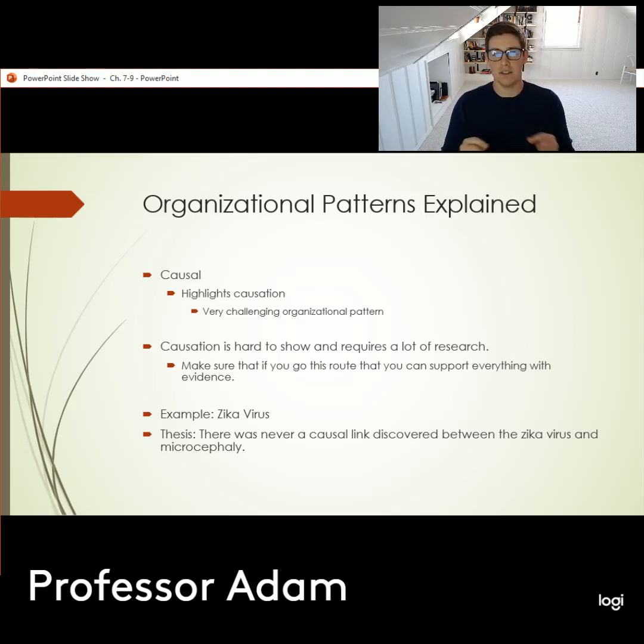And this is where a lot of the miscommunication about causation comes into play. Because in order to prove causation, you have to prove to within above 95% probability that when you do this one thing, this effect is going to follow in the same way. And there can't be a lot of variance in there. So organizational patterns that use a causal organizational pattern to organize our ideas are very, very challenging.